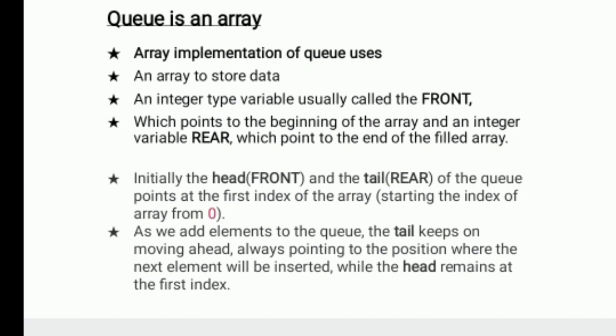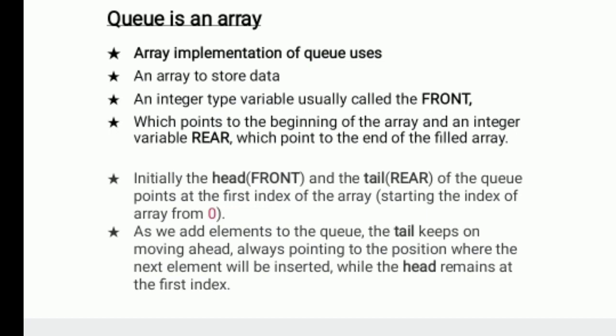As we add elements to the queue, the tail keeps on moving ahead, always pointing to the position where the next element will be inserted, while the head remains at the first index.